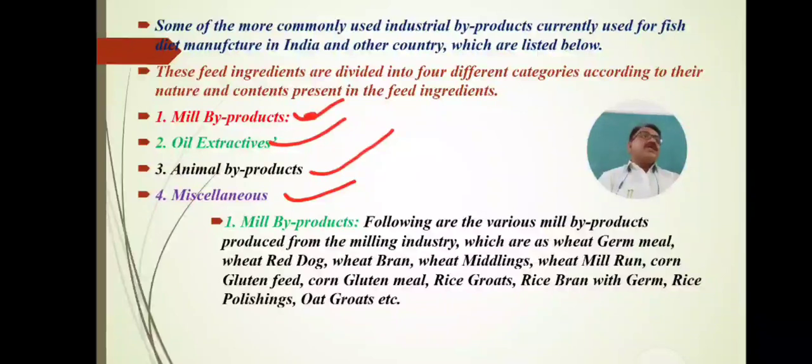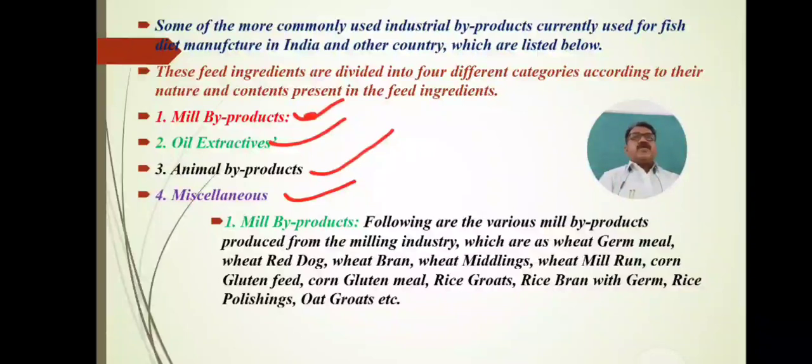These 4 types of feed ingredients can be produced by industrialists, and these feed byproducts fishermen or aquaculturists can use as food for the aquatic animals. The first is meal byproduct, the byproduct which is formed from the milling industries and the food processing industries.